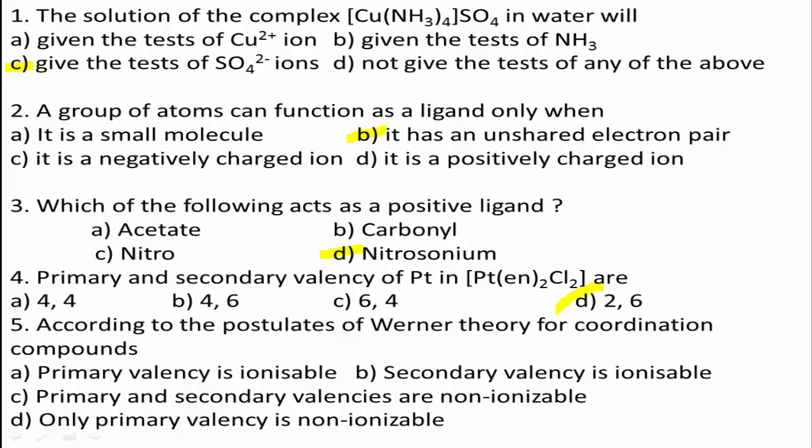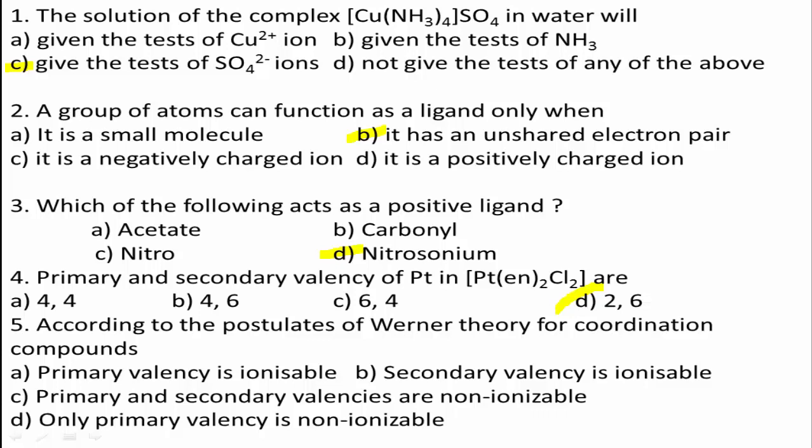Next, question number 5. According to the postulates of Werner's theory for coordination compounds, option A, primary valency is ionizable. Option B, secondary valency is ionizable. Option C, primary and secondary valencies are non-ionizable. Option D, only primary valency is non-ionizable.